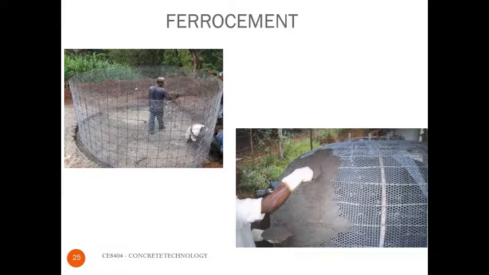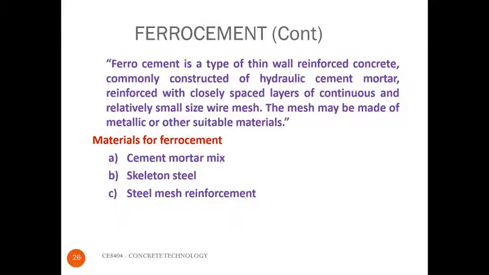Next one is ferrocement. Ferrocement is a type of thin-walled reinforced concrete commonly constructed of cement mortar which is reinforced with a closely placed layer of continuous small wire mesh. The mesh is made up of metallic or other material. Usually the mesh forms the skeleton of the structure and the mortar acts as the body. The materials for ferrocement include cement mortar mix, skeleton steel, and steel mesh reinforcements.